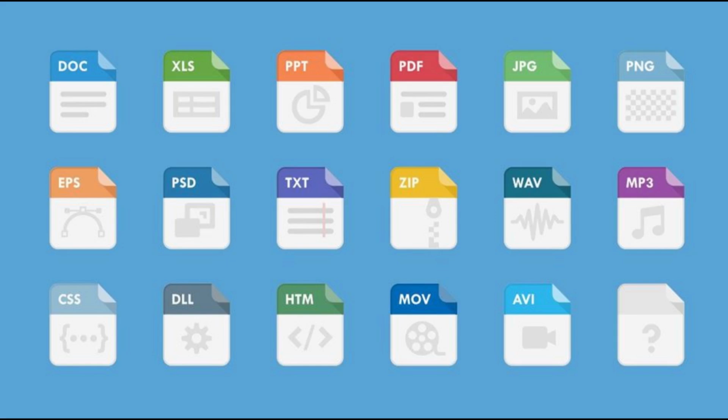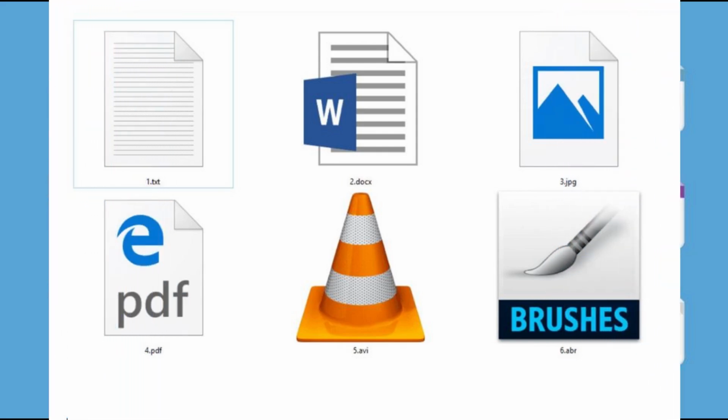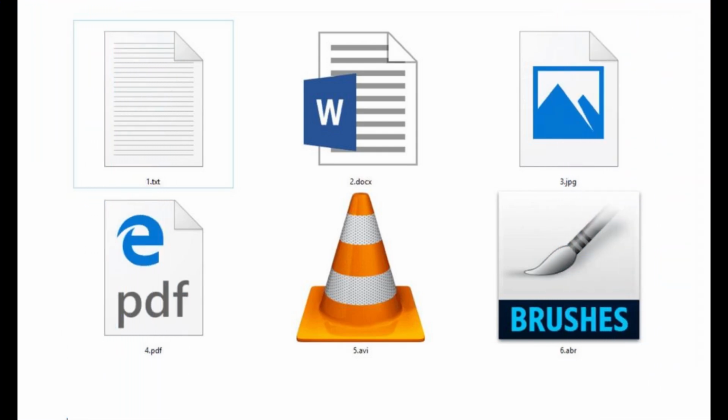Are there any open and widely supported file formats? Yes, there are several open and widely supported file formats that promote interoperability and compatibility across different software and platforms. Some examples include ODT, Open Document Text, used by open-source word processing applications like LibreOffice. ODS, Open Document Spreadsheet, an open standard for spreadsheets. CSV, comma-separated values, a plain text format used for storing tabular data. JSON, JavaScript Object Notation, a lightweight data interchange format often used in web development.